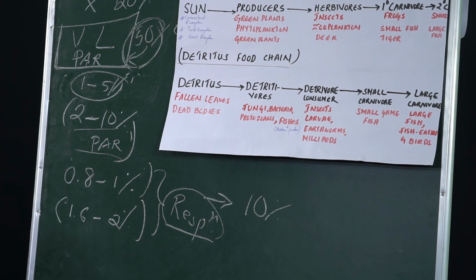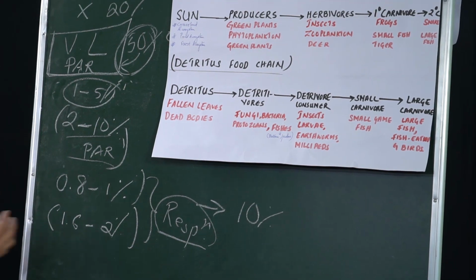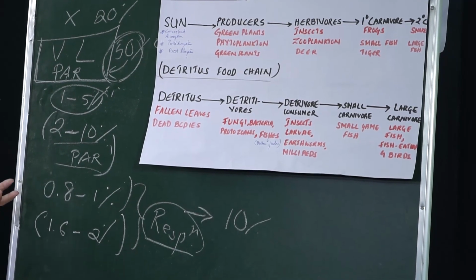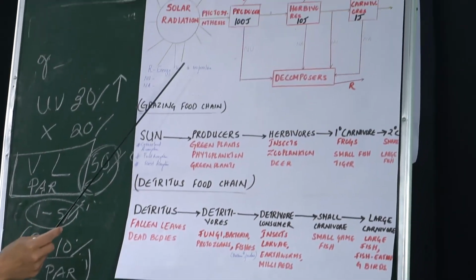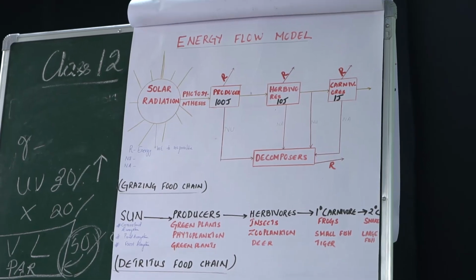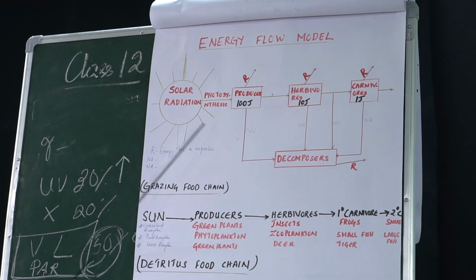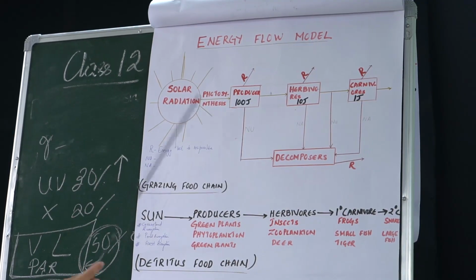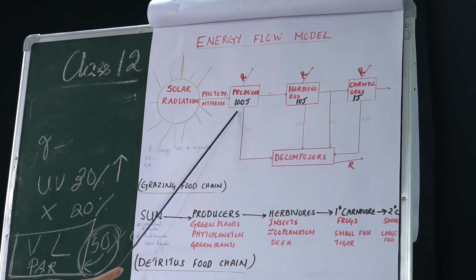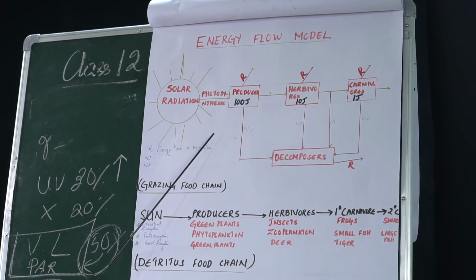Now this is how energy which is manufactured by the plants using the sun's energy during photosynthesis passes on from one trophic level to another. The plants, by photosynthesis, manufacture energy, which is stored in the form of carbohydrates in the food.